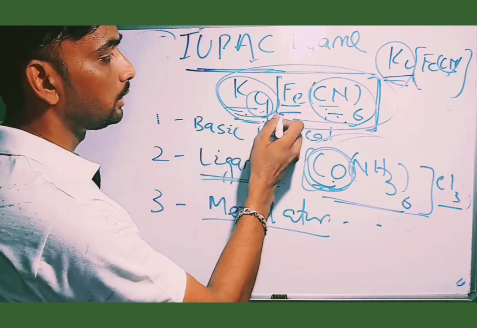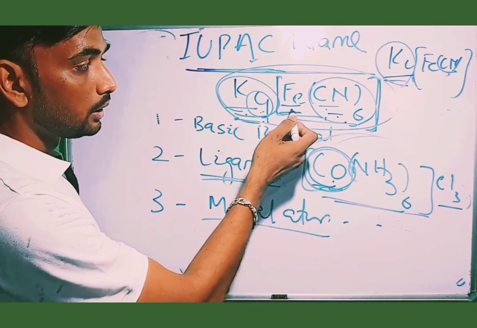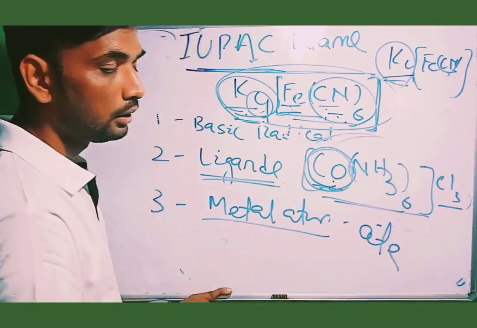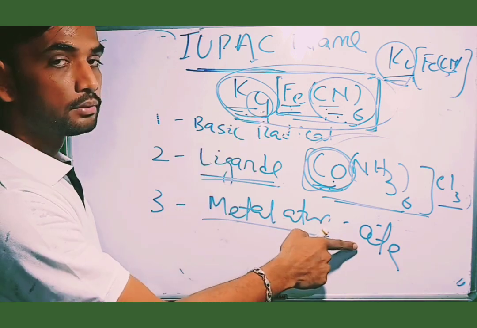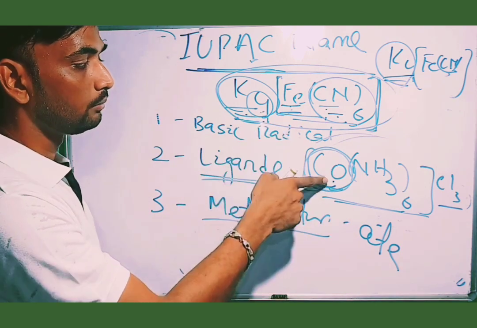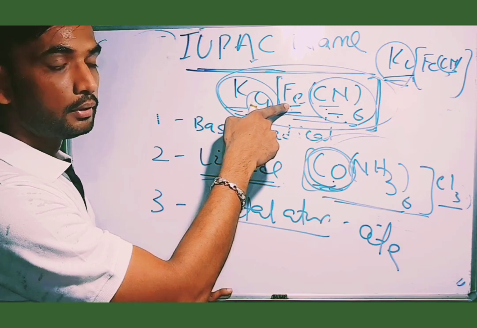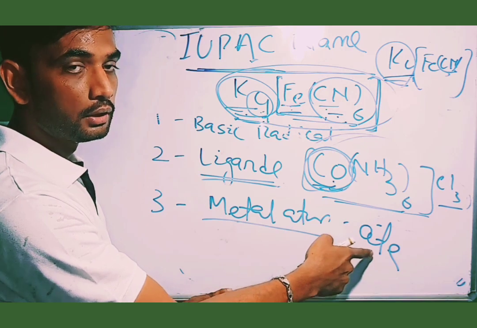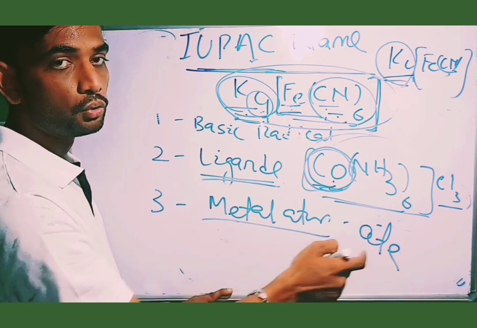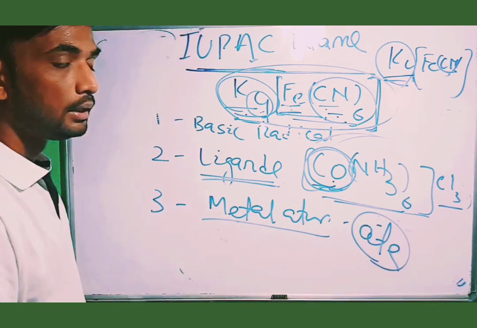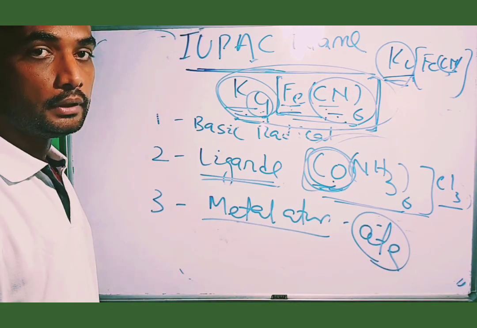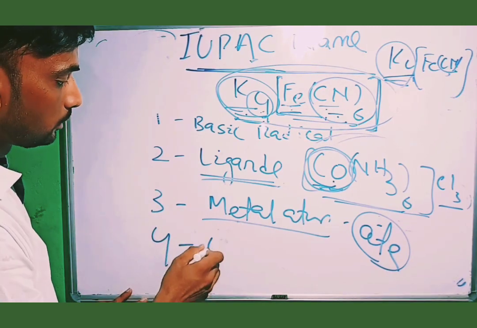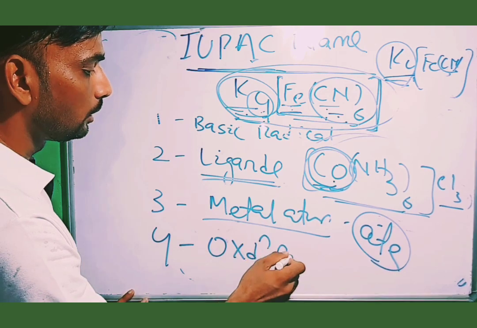But in the negative case, iron is terminated with the letters ATE. For iron, this is ferrate. For cobalt, if cobalt is present in the negative part of the complex, then it is called cobaltate. Zinc is zincate, nickel is nickelate, and so on. For the negative part, it is written as ATE. So after writing the metal atom, you terminate the name with the oxidation number.